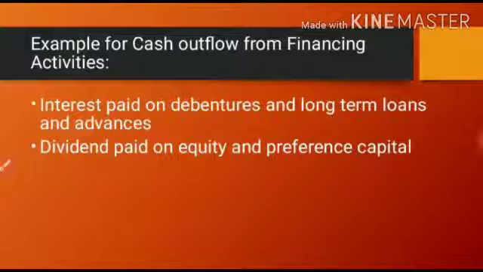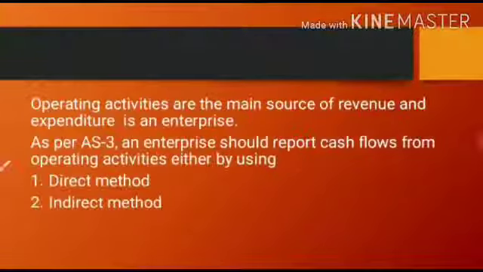Okay, these are the three important activities that are involved in cash flow statement, that is operating, investing, and financing activities. Now, let us discuss the next one, that is the important source. This is basically related to the operating activities. Now, what are those? Operating activities are the main sources of revenue and expenditure in an enterprise. Now, here we have done with all the three aspects. Okay, now let us begin with the first one, that is operating activities.